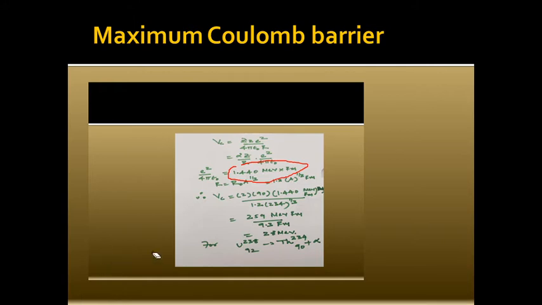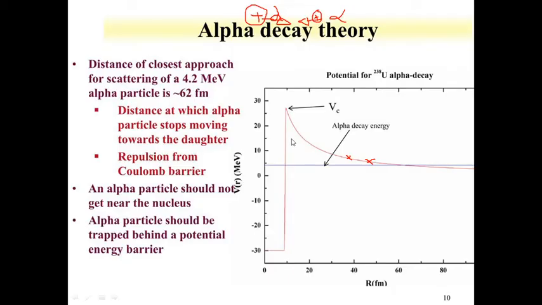Now if I put this formula into the expression for V_C, it turns out to be 28 MeV. So the whole idea is that this point is somewhere around 28 MeV. You can see this, this is 28 MeV.